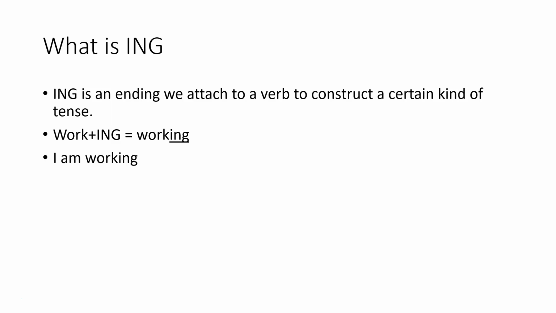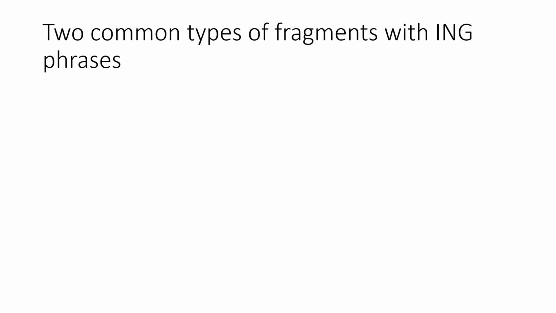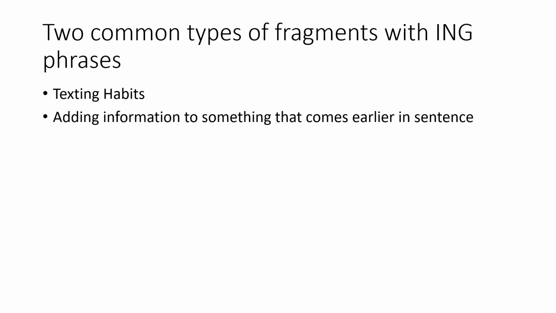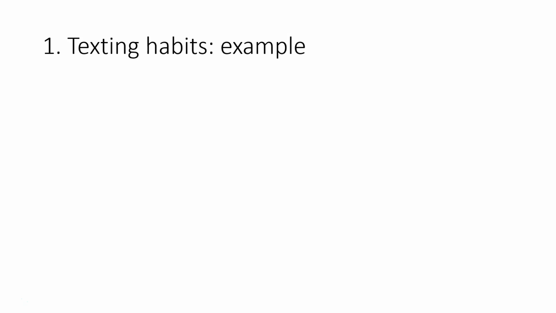And here's a sentence using a verb that ends in ing. I am working. And if we want to have a sentence in the past, we will get something like this. We were working. There are two common types of fragments with ing phrases. The first type has to do with the fact that we text a lot. The second type happens when we're trying to add some information to something that comes earlier in the sentence.